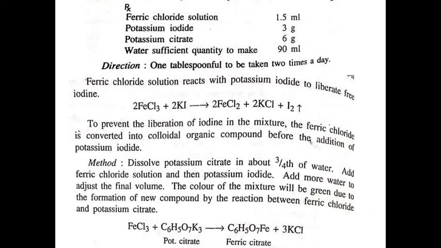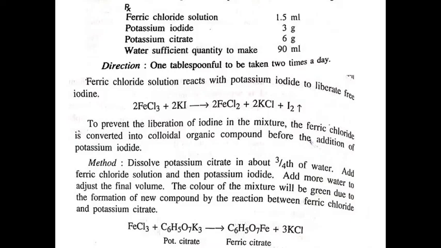Example of a preparation which includes the following ingredients: ferric chloride solution, potassium iodide, potassium citrate, and water. Here ferric chloride solution reacts with potassium iodide and forms free iodine. To prevent the formation of iodine, ferric chloride is converted into a colloidal organic compound before the addition of potassium iodide.